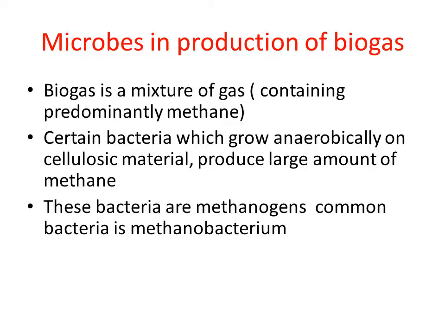Anaerobic respiration is nothing but they do not utilize oxygen. So in the absence of oxygen, they act on raw material like cellulosic material in order to produce methane gas. Such a group of bacteria are called methanogens. One such methanogen is Methanobacterium.